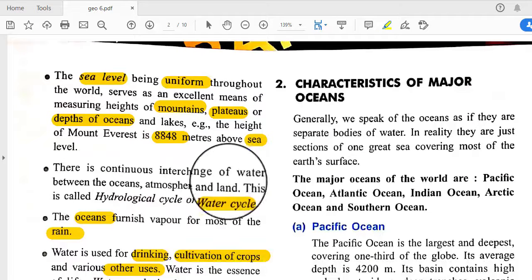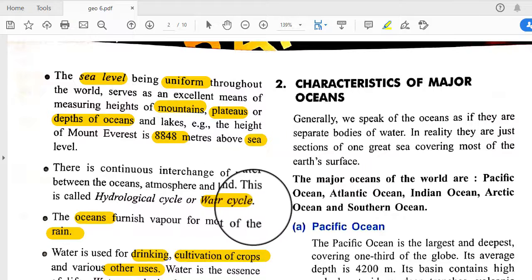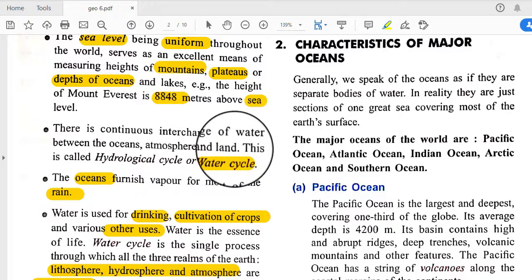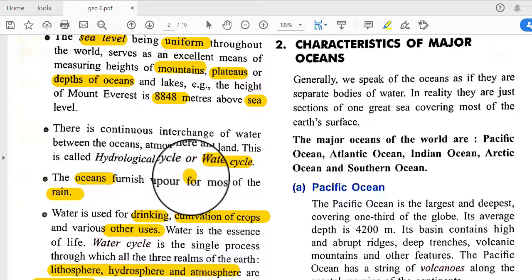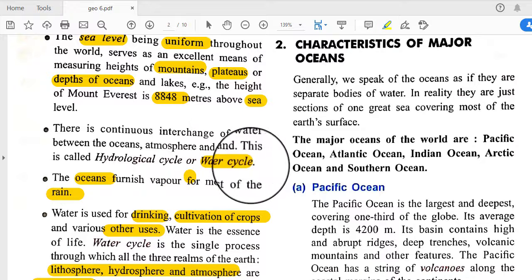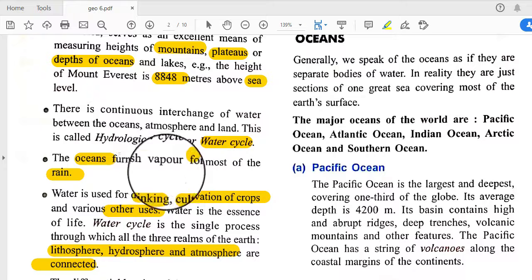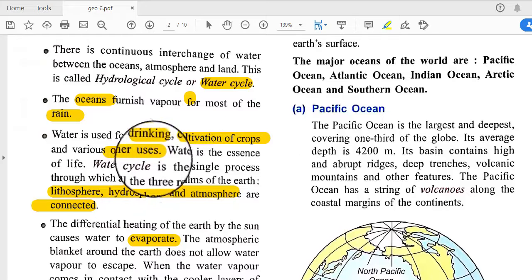There is continuous interchange of water between the oceans, atmosphere and land, and this is called the hydrological cycle or water cycle. Always water is moving from oceans to atmosphere, and from atmosphere to land. So this way water is always moving from one form to another, or one place to another, creating a cycle-like structure, and it is called the water cycle. The oceans furnish vapor for most of the rains, and oceans receive water from the rain. Water is used for drinking, cultivation of crops and various other uses.